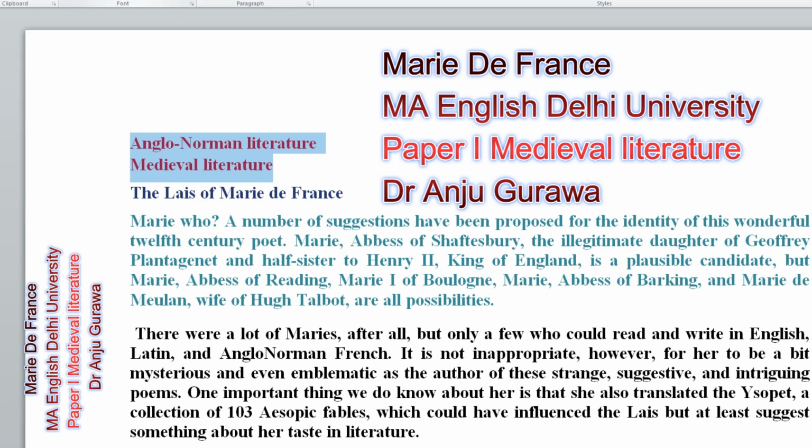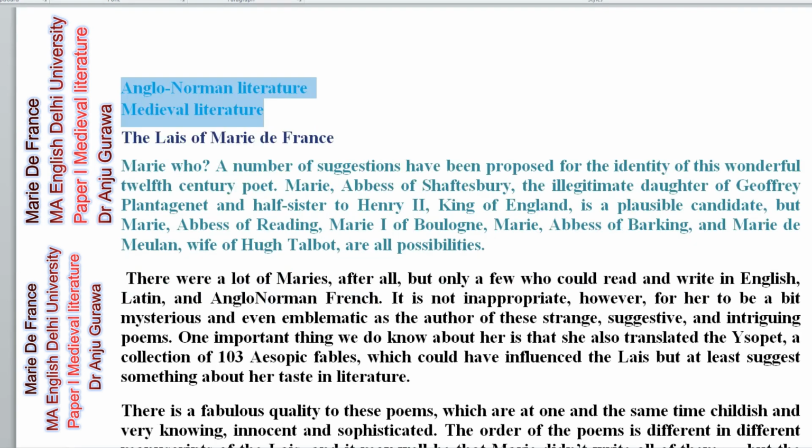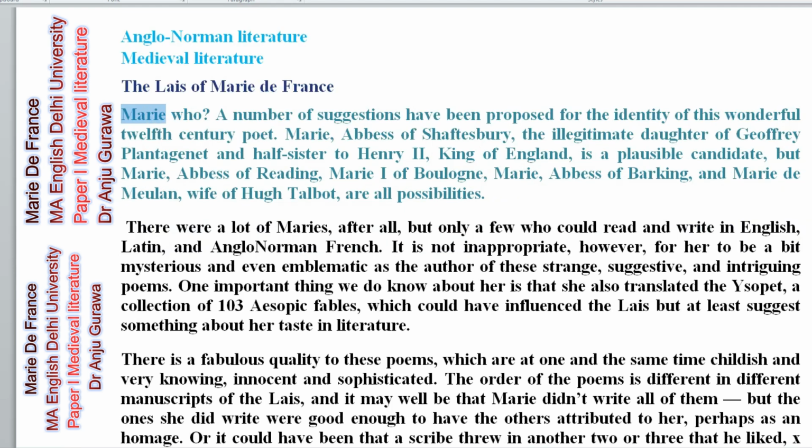So I will be changing colors also, just for fun. The Lais of Marie de France. Marie, who is Marie? A number of suggestions have been proposed for the identity of this wonderful 12th century poet, Marie, abbess of Shaftesbury. This is the information we collect here, because during this 12th century we find that there are many Maries. There are three or four Maries, so we need to see how this Marie is different.